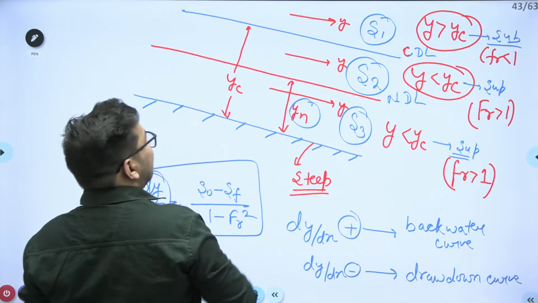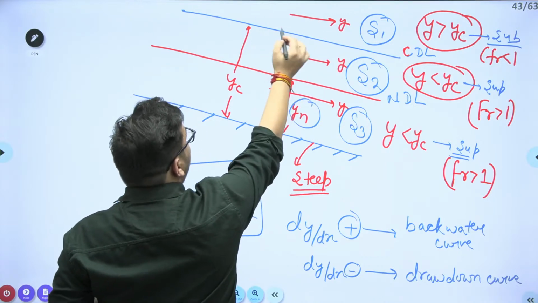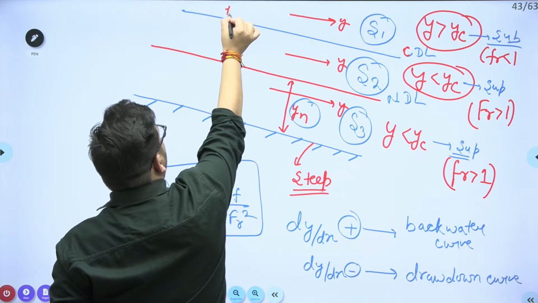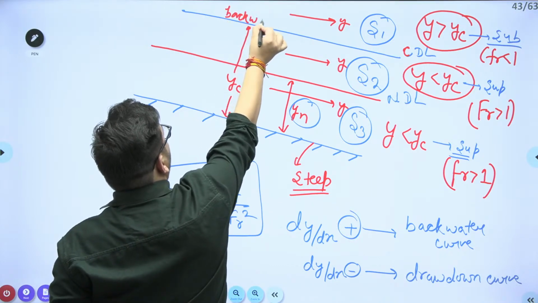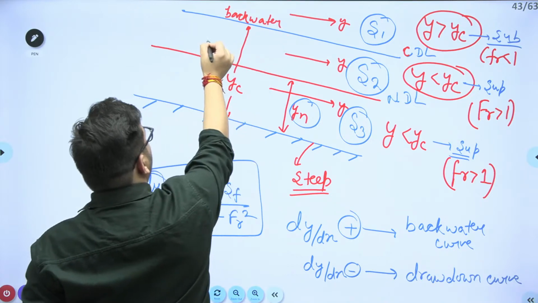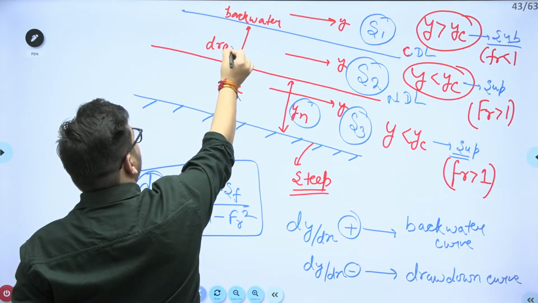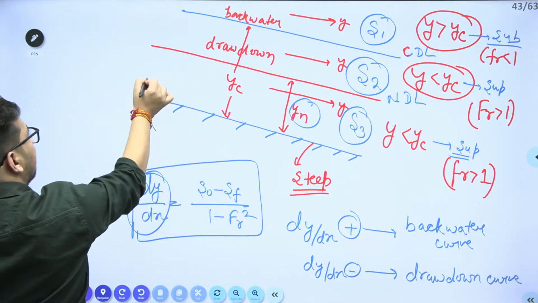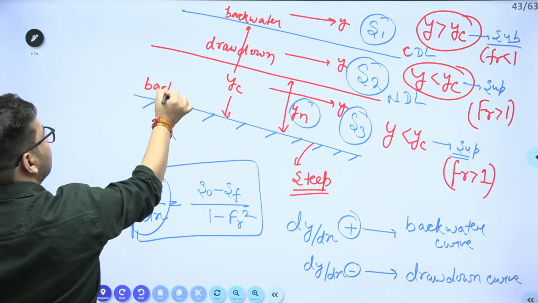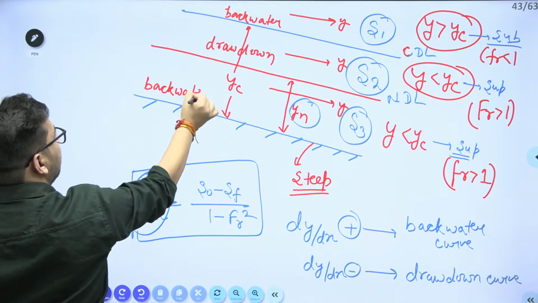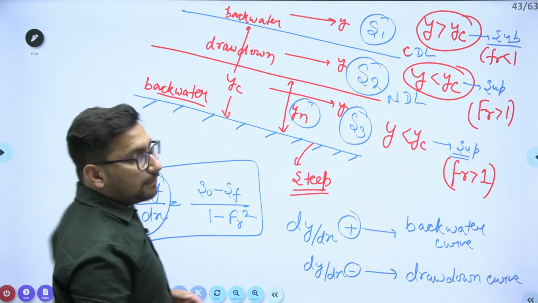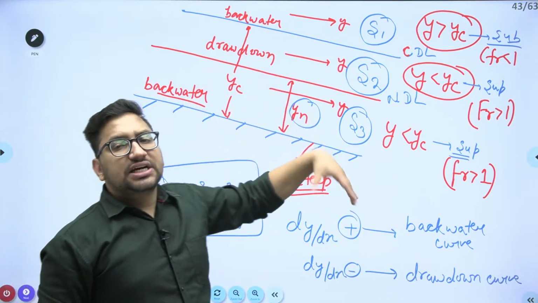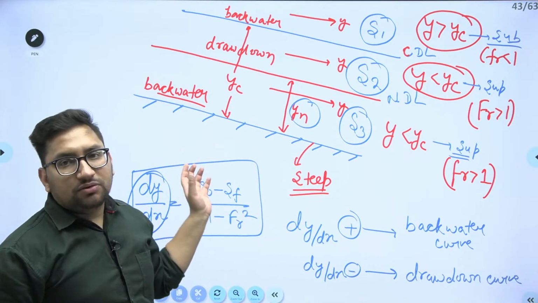Clear? So generally in this first part, you will find the curve to be a backwater curve. Here it will be a drawdown curve. And again in this third case, it will be a backwater curve. Right? So this is the analysis that we need to do from this condition.